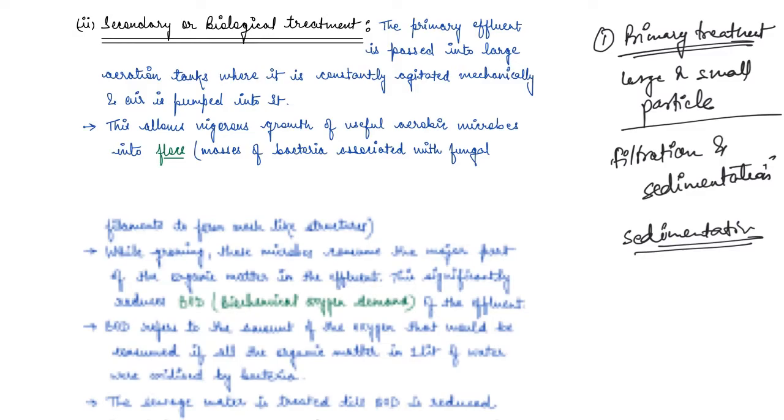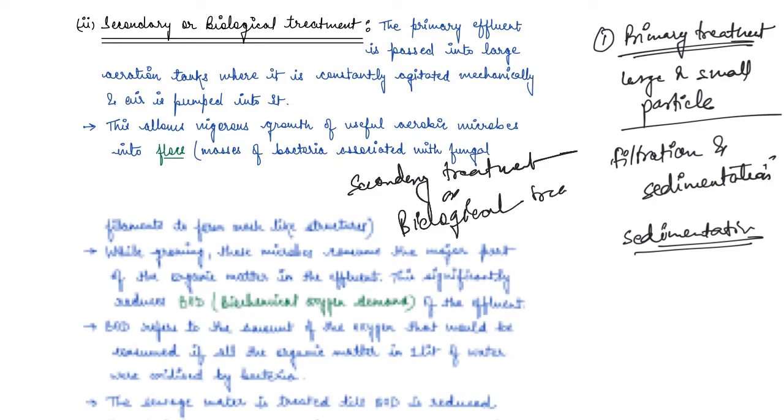Right? So, secondary treatment or biological treatment. Now the primary effluent is passed into large aeration tanks where it is constantly agitated mechanically and air is pumped into it.